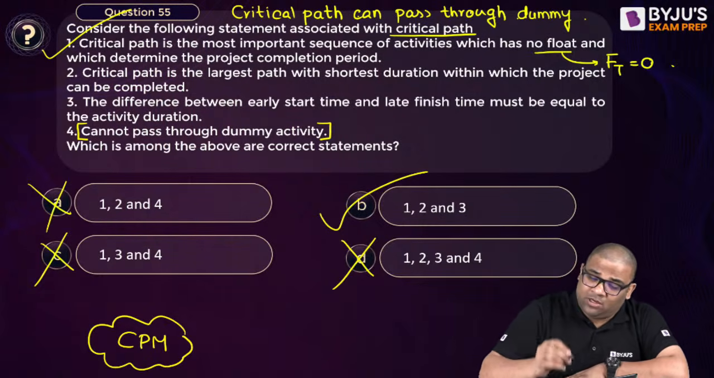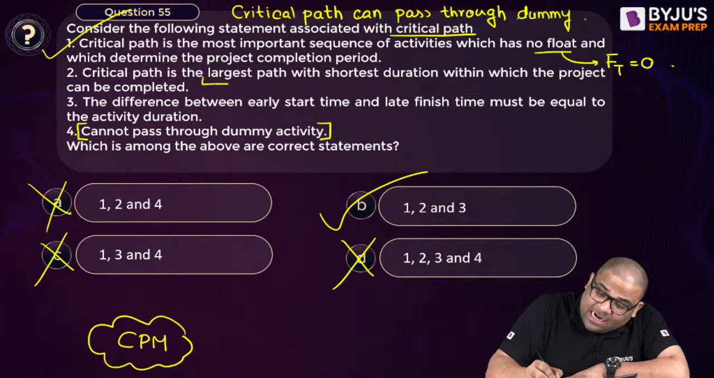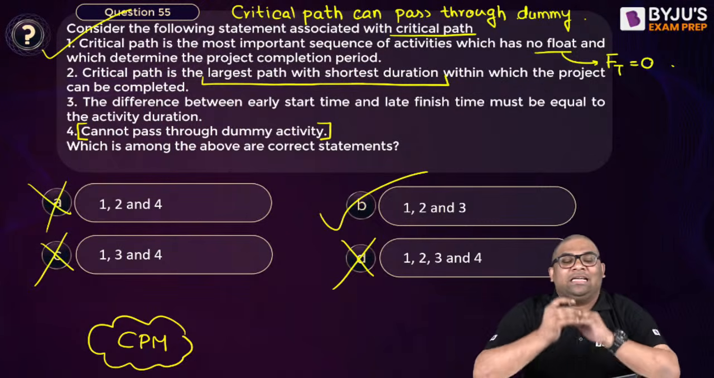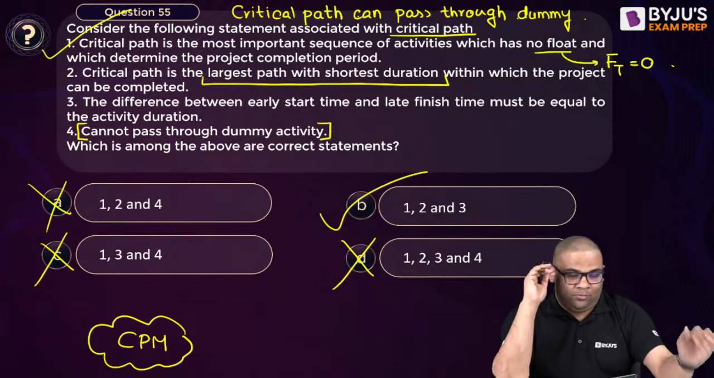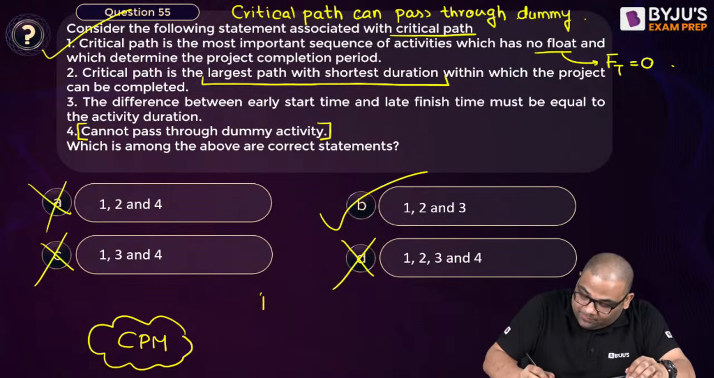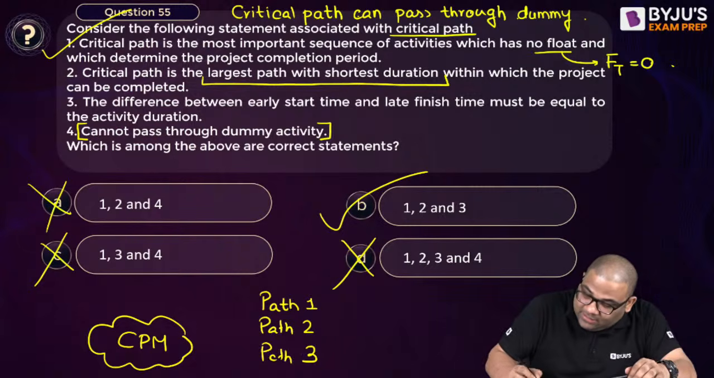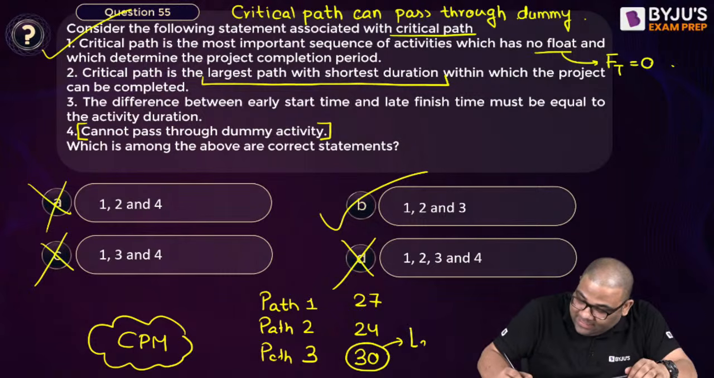Now, normally students get confused. What is this largest path with shortest duration? See, it is the largest path. Suppose different paths are there. Path 1, path 2, path 3. Suppose it is coming 27, 24, 30. So this becomes the largest path. It is the largest path.